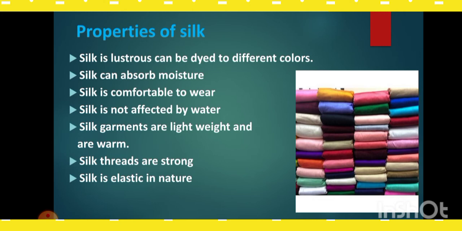Now, silk has many qualities that set it apart from other fibers. Silk is lustrous and can be dyed to different colors. Dye means to color. As silk can absorb moisture, okay, it can absorb moisture, we feel comfortable wearing silk dresses, silk clothes, silk saris. Silk is not affected by water, although detergents and perspiration can break down its fiber.